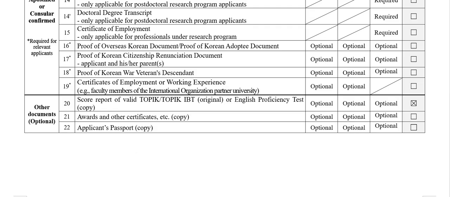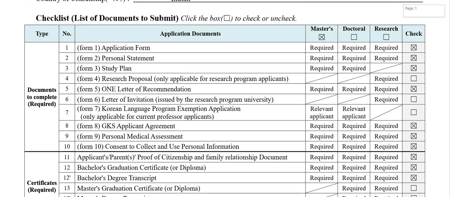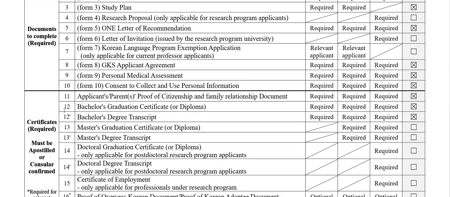Even here also, look, this says 12, like you are submitting your bachelor's graduation certificate and transcript. Don't say 12 and 13, that is wrong. Just write 12 or 12.1 like this. And here also 13, 13.